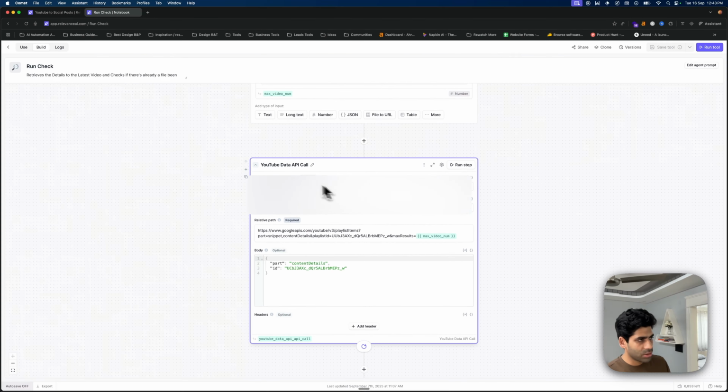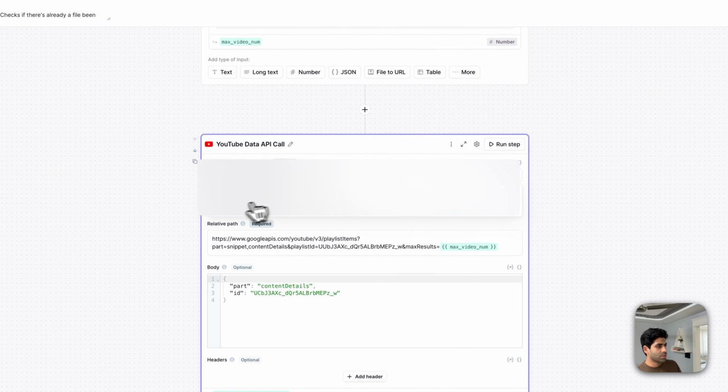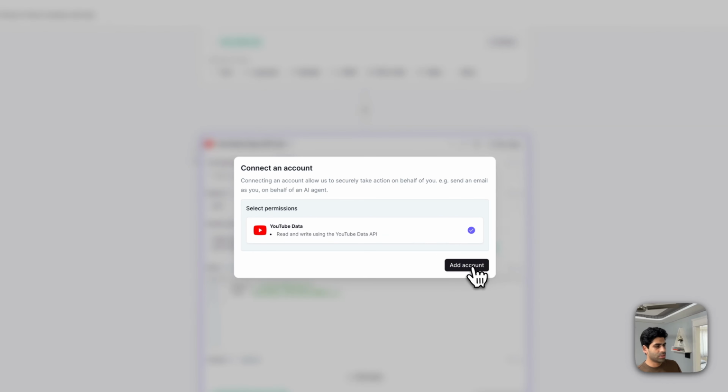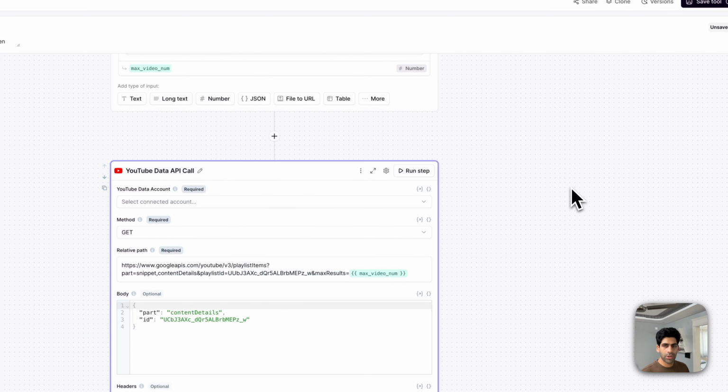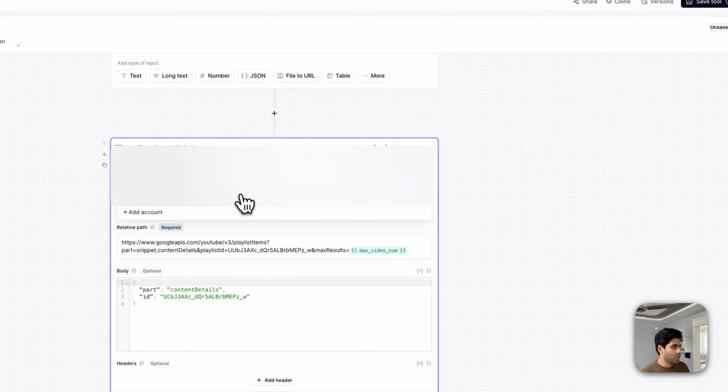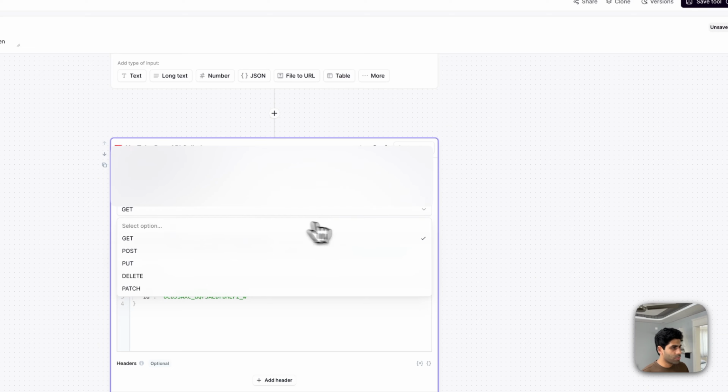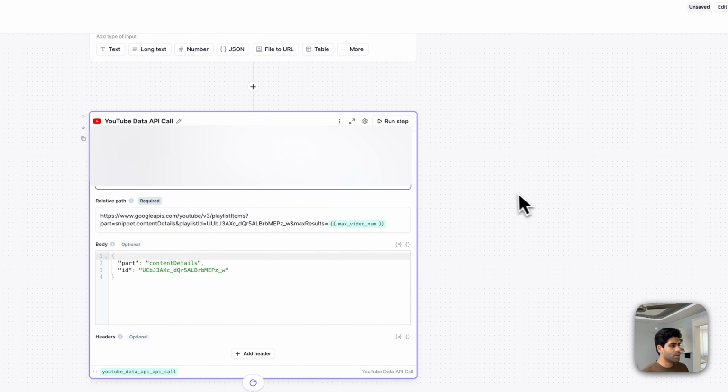And the next thing is that you just add your account here. You just need to click add account. This will redirect you to Pipedream. For Pipedream, you just have to make an account and give it your YouTube access, and then you are fine to go. Now I select my account here, and the method would be GET, because we are trying to get videos out of it.